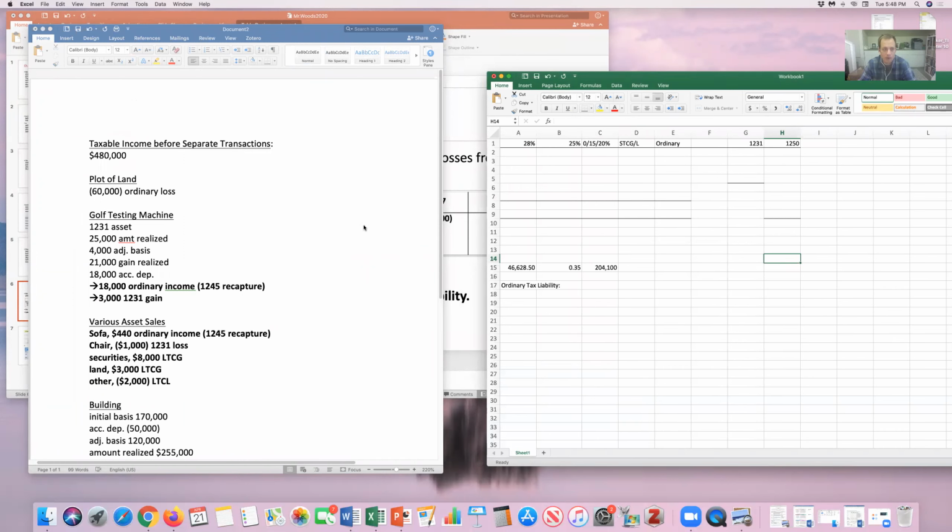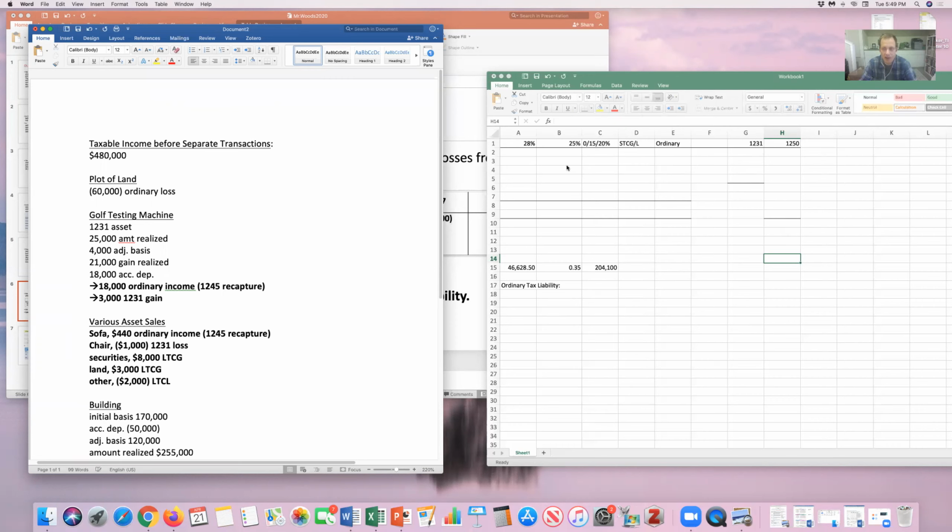I want to put everything in the right category. So I have all my capital gains and losses, going from highest to lowest. And then I put a column for long-term, and then short-term, I put a column for ordinary. And over here, I'm going to keep track of 1231 and 1250.